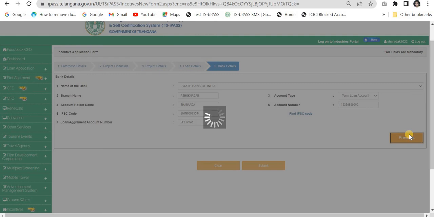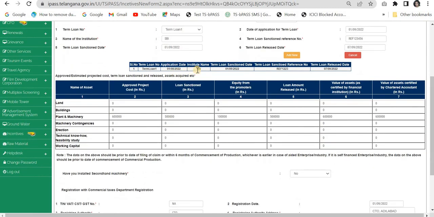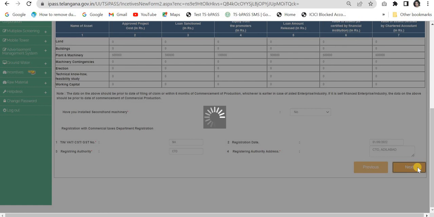So be careful while moving from one part of the application to the next part, because there is no edit option for most of the fields. So this is how, see, we have already given this, and I have no option to edit this term loan details, though I have come back. So just be careful.